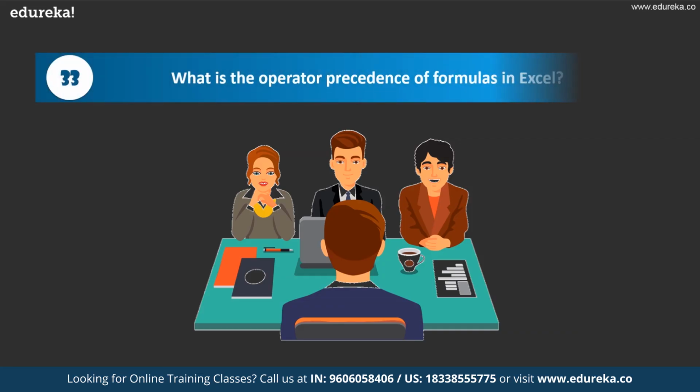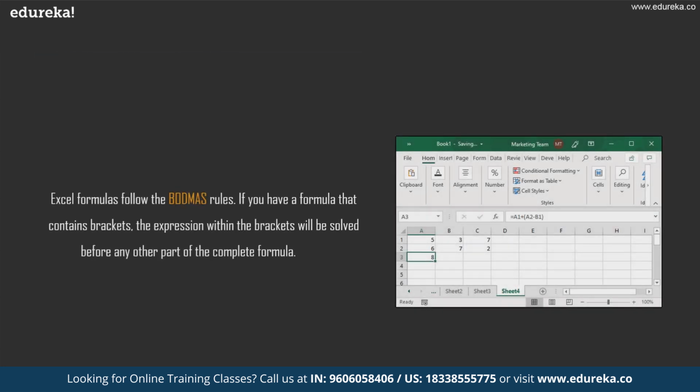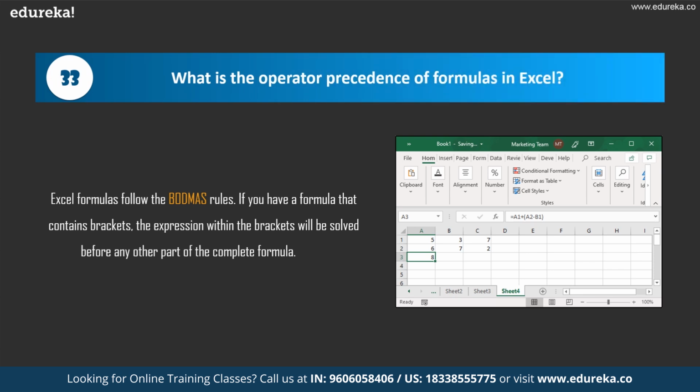So now talking about a very important question, which is what is the operator precedence of formulas in Excel? Formulas in Excel are executed according to the BODMAS rules. BODMAS, as many of us know, stands for brackets, order, division, multiplication, addition, and subtraction. So that means in every formula, brackets are executed first if any of them are present, followed by multiplication, division, etc. Now to show an example of this, let me get back to Excel.